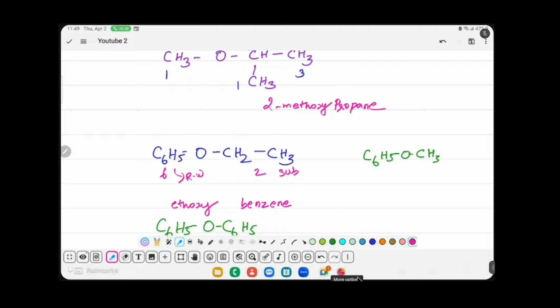In this case, same. Number of carbon 6, number of carbon 1. So benzene is the root word. Methoxybenzene is the IUPAC name of the compound. This we will call anisole. Anisole is the common name of the compound.